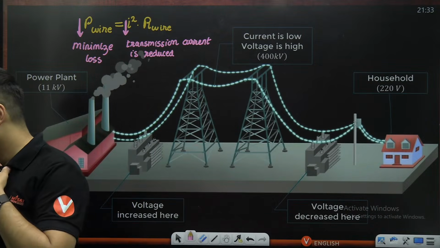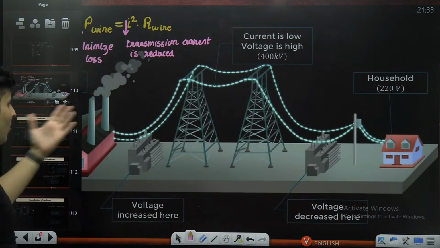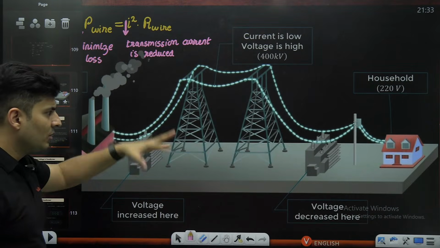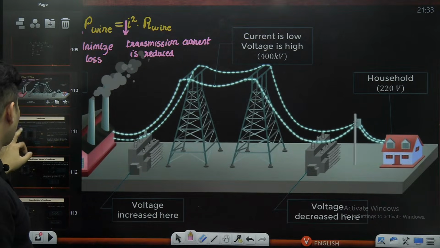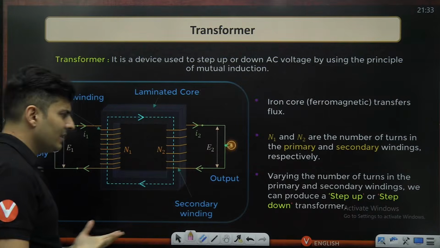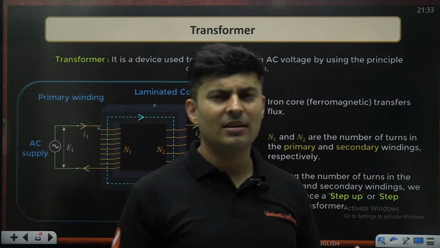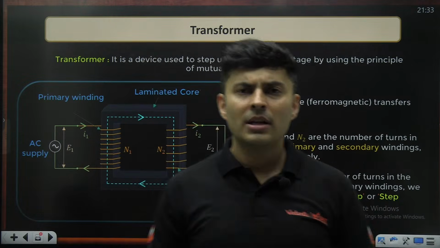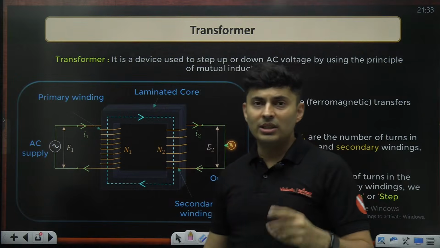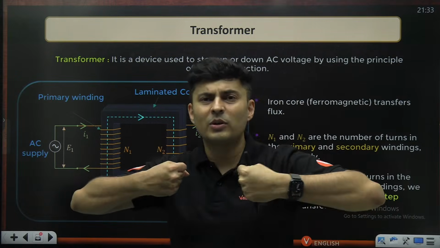All right. Now, what is the transformer? It increases the voltage or decreases the voltage accordingly. So, what is there inside a transformer? It is based on the principle of Faraday's law of induction, mutual induction. So, it's basically the concept of mutual inductance.